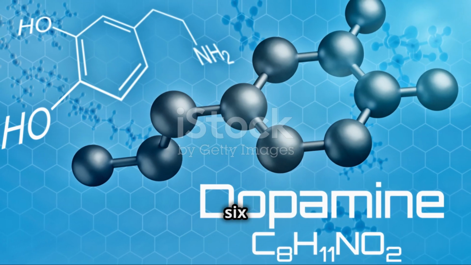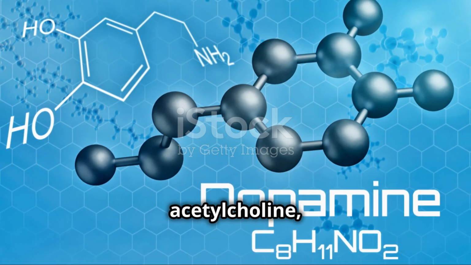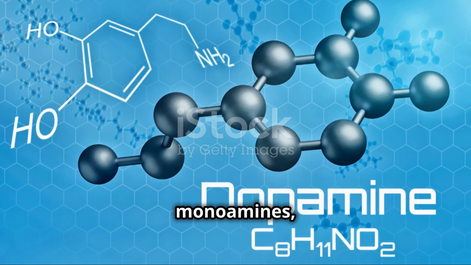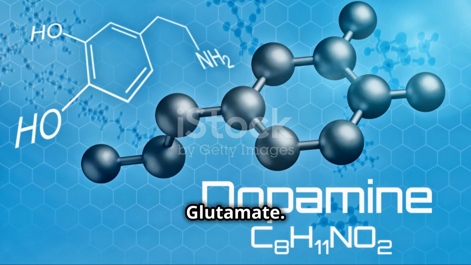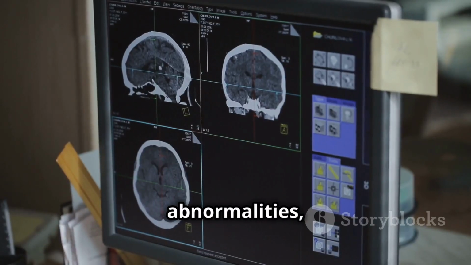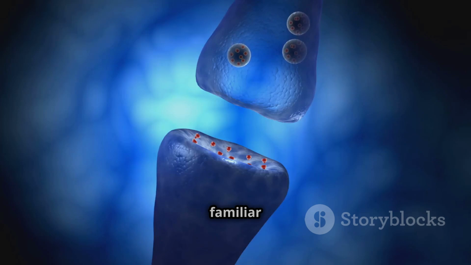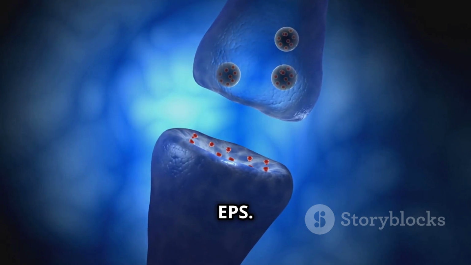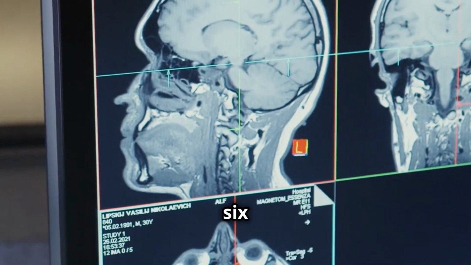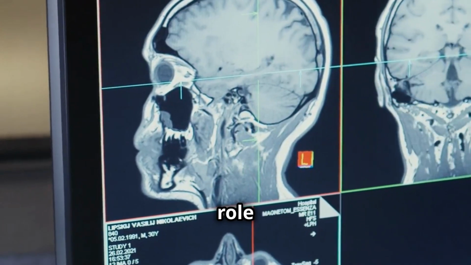Be familiar with the 6 major neurotransmitters: acetylcholine, 3 monoamines, GABA, and glutamate. Learn their pathways, their abnormalities, and their effects in various possible side effects. Be familiar with the mechanism of EPS. Evaluate the role of the 6 major neurotransmitters in psychiatric disorders.